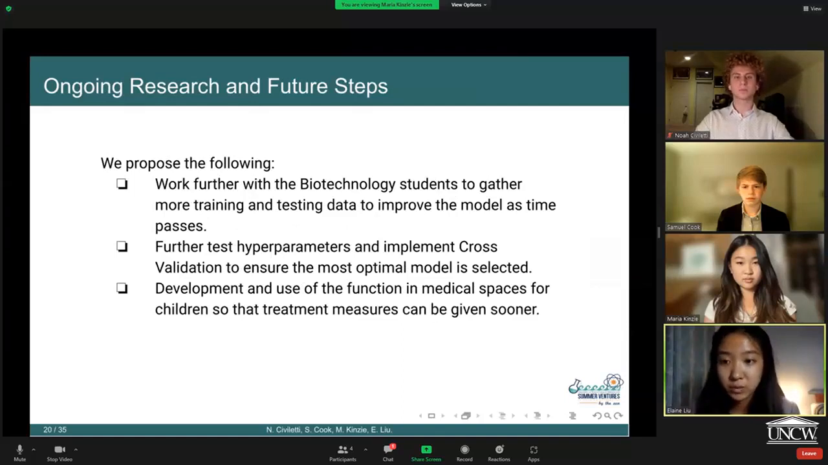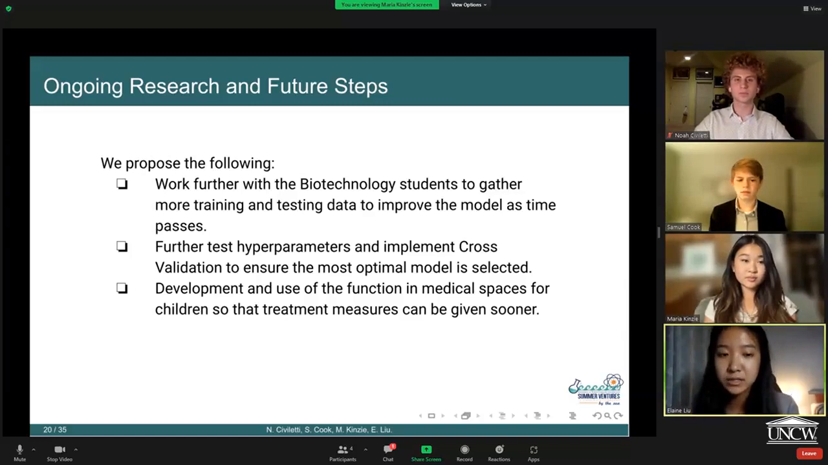And there are three key steps we want to take moving forward with our research. First is to work further with biotechnology students to gather more data to train and test with to further improve the model we have. Second is to further test the hyperparameters or covariates and to implement other cross-validation measures to ensure that the model we actually have is the best it can be. And third is to further develop and test and use the function we have in medical spaces for children so that tens of thousands of children can sooner receive treatment measures that they need.